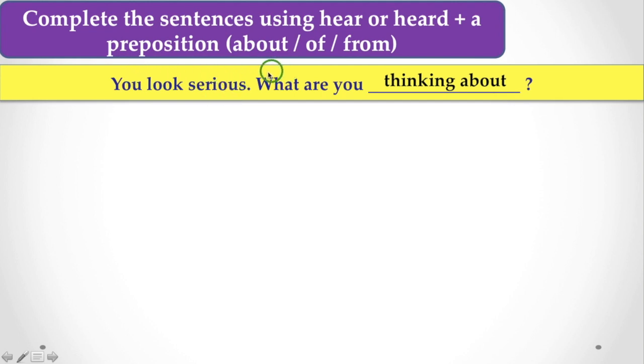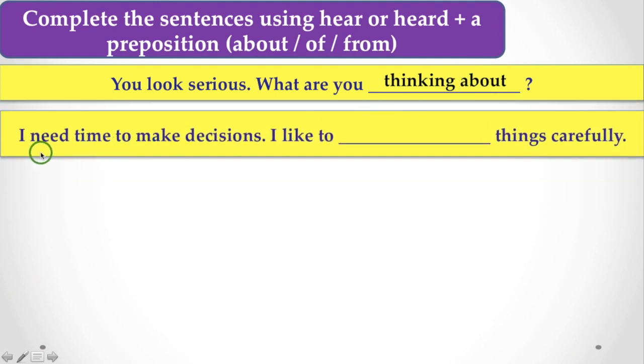That means, what are you, that is, what is going on in your mind. That means what are you considering or contemplating. If the meaning of the sentence or the context of the sentence points to the fact about consideration or contemplation, in that context you have to use think about.